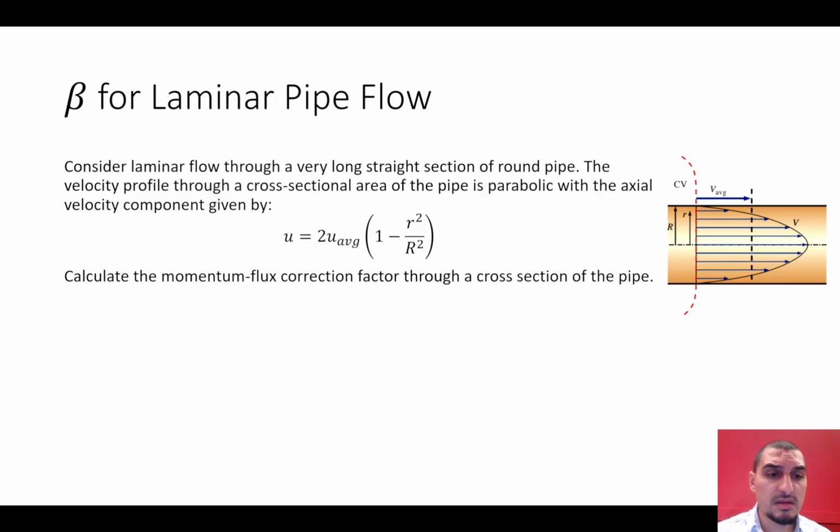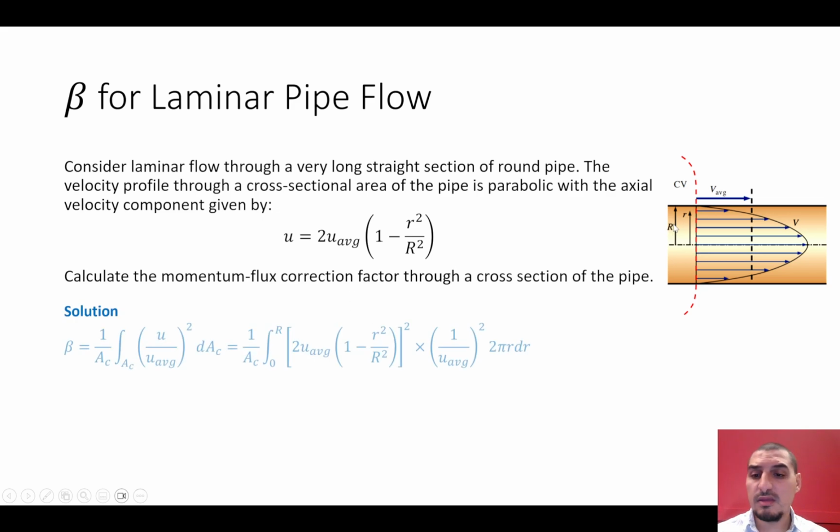This is a case of a laminar flow where the U can be related to the average velocity in this way. So U equals 2U average times 1 minus r square over R square. The r is any radius, and the uppercase R is the maximum radius of the pipe. So if we want to get the momentum flux correction factor, we'll just apply the formula. So it's 1 over AC times the integral of U over U average per 2 times the AC.